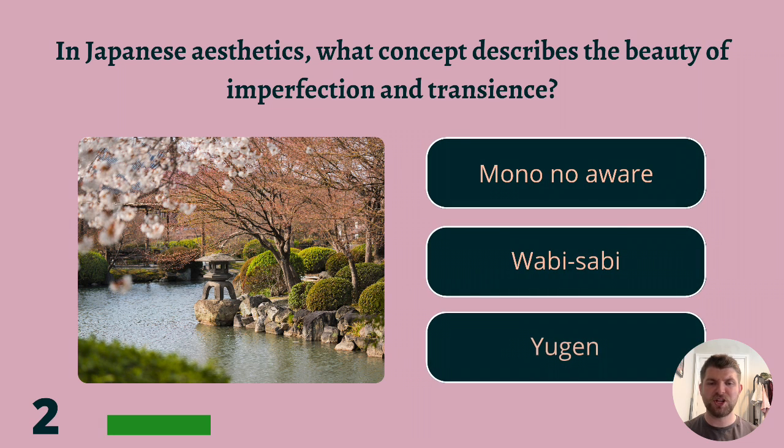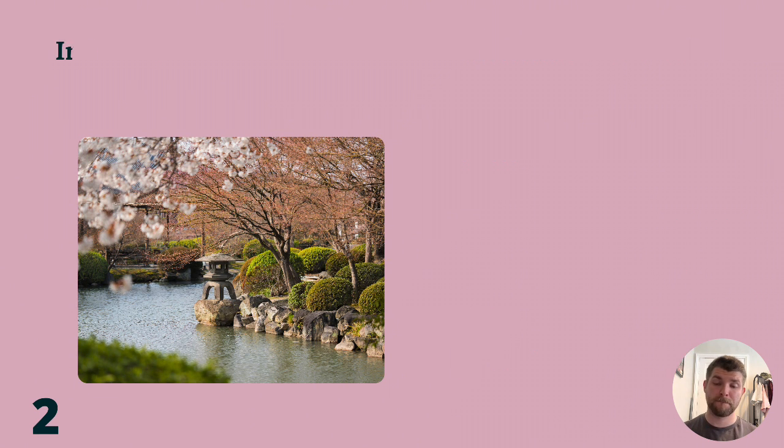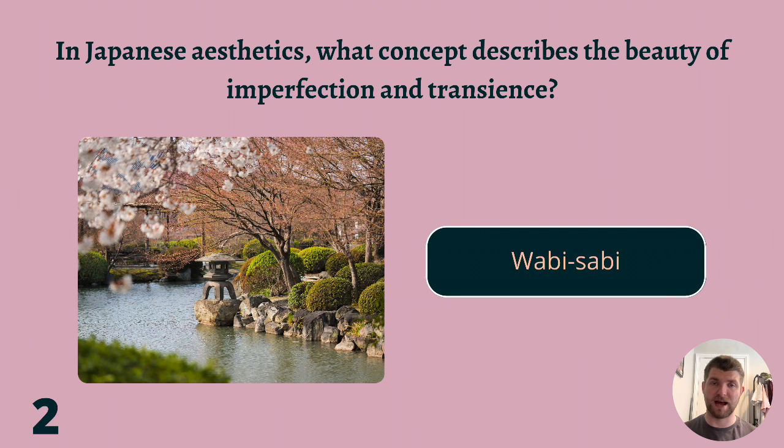2. In Japanese aesthetics, what concept describes the beauty of imperfection and transience? Mono no aware, wabi-sabi, or yugen? The answer is wabi-sabi.